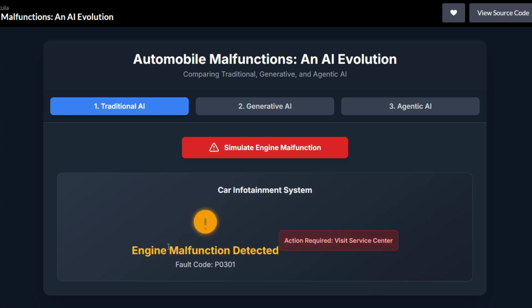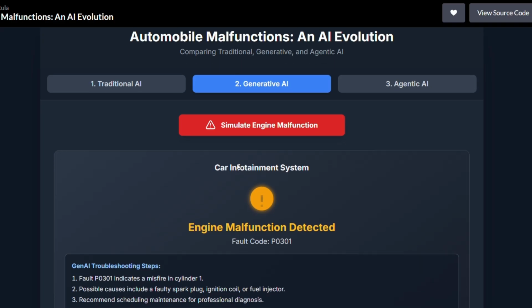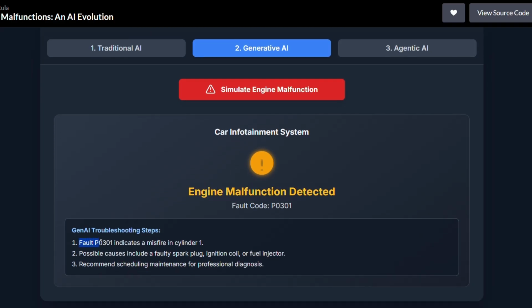So if I integrate the Gen AI here along with the machine malfunction reporting, it could also be capable of suggesting the troubleshooting steps that are required for that particular machine fault, right? So that can be achieved with the Gen AI.